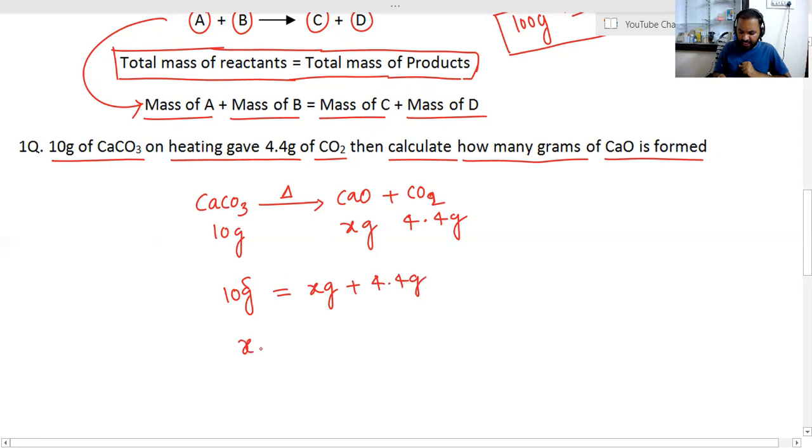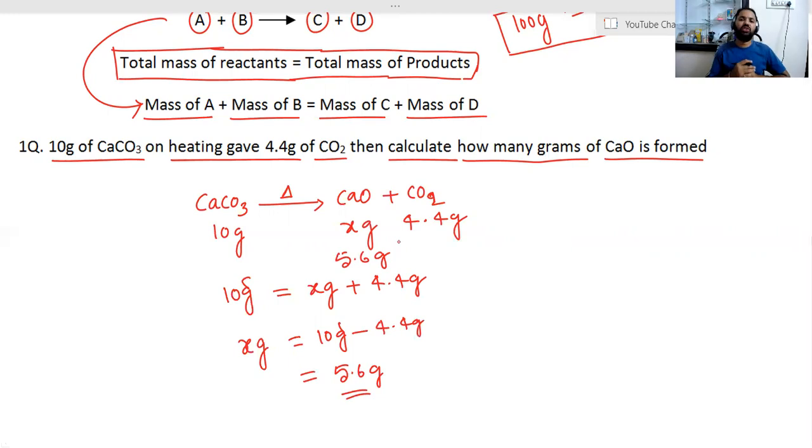Then we can write x grams is equal to 10 grams minus 4.4 grams. This will give 5.6 grams. That means in this reaction 5.6 grams of calcium oxide is formed. So I hope this law is understood for you.